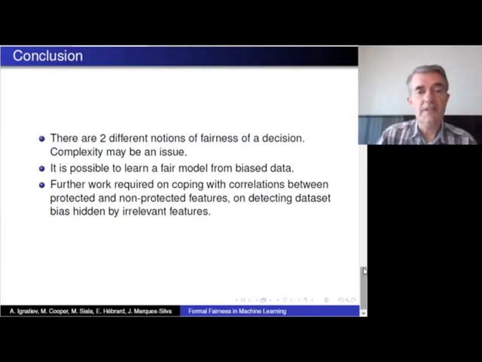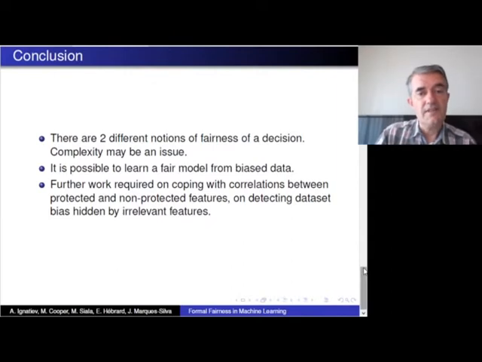What I haven't talked about here is the local notion of fairness, the fairness of a particular decision. Now here we actually found two different notions, and we analyze the computational complexity, and here complexity may be an issue. But the main positive point of this paper is that we've shown that it is possible to learn a fair model from possibly biased data.